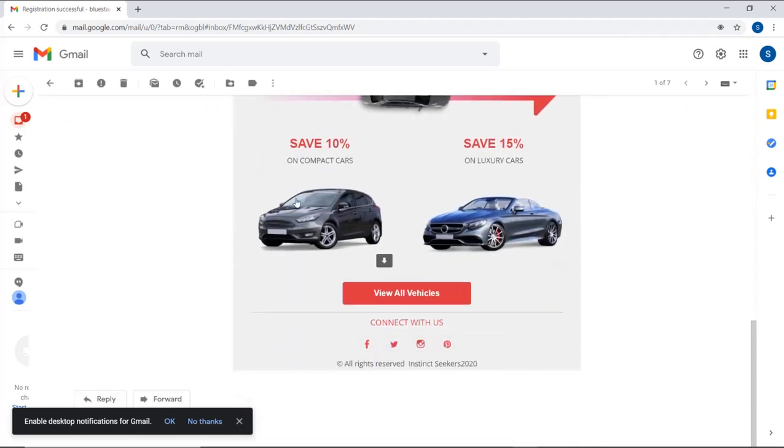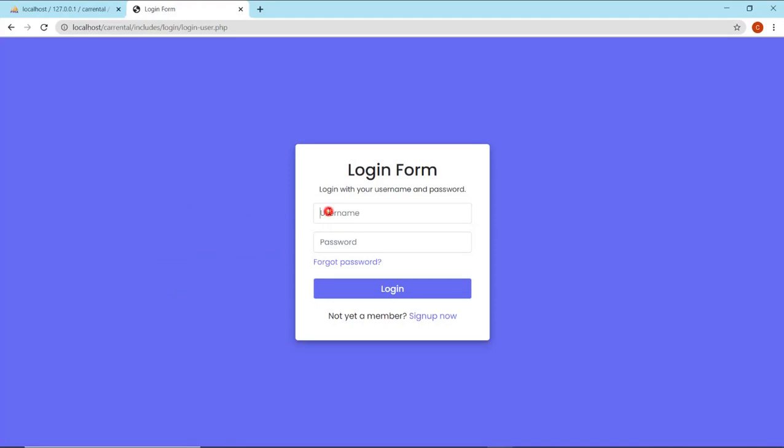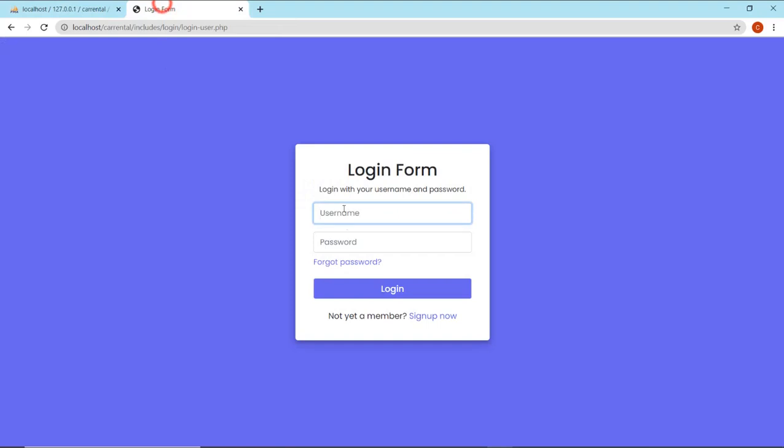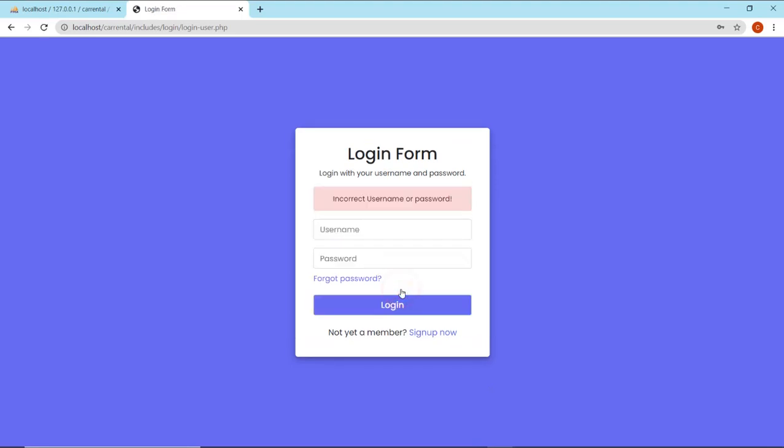Now let us log in and go to the welcome page, home page, sorry. Let us say that we have entered the details 123 and the date of 123, right? Let us check it out. Here we go. Something is wrong.